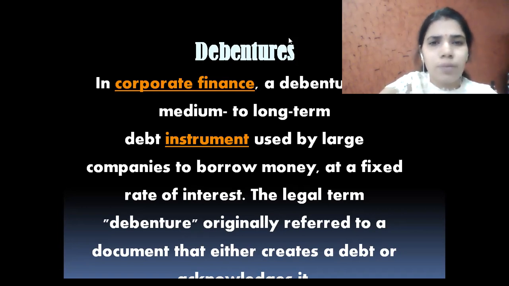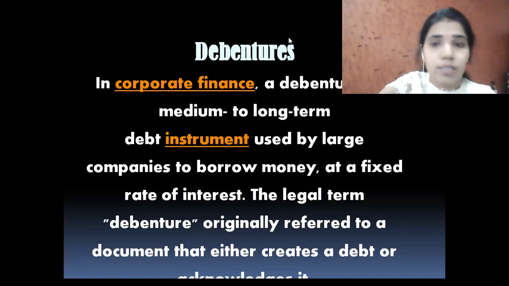Means हम shares company share भी market में issue कर सकती है और उसके through भी fund को collect कर सकती है. Other than shares, the company can collect funds from debentures also. Means the company can issue debentures in the market, and the general public like you and me may contribute their funds to the company in the form of debentures, not in the form of shares. Means debentures are corporate finance.